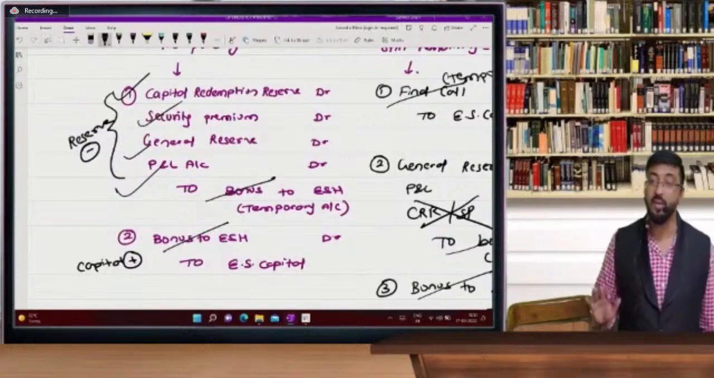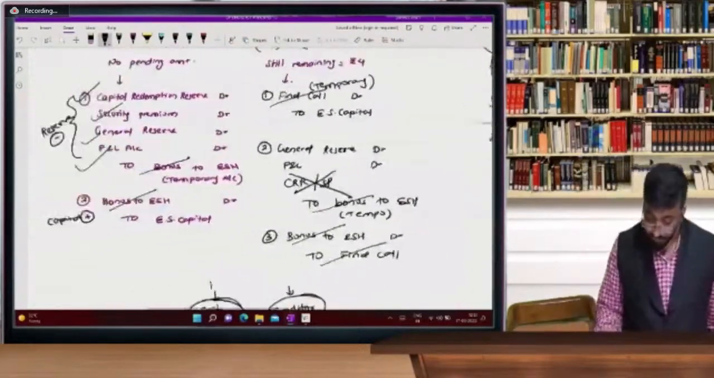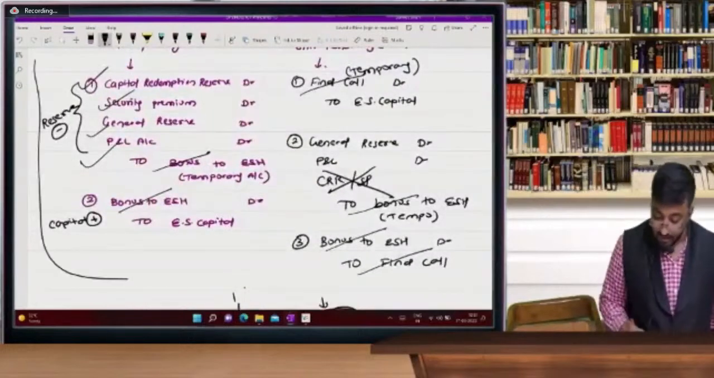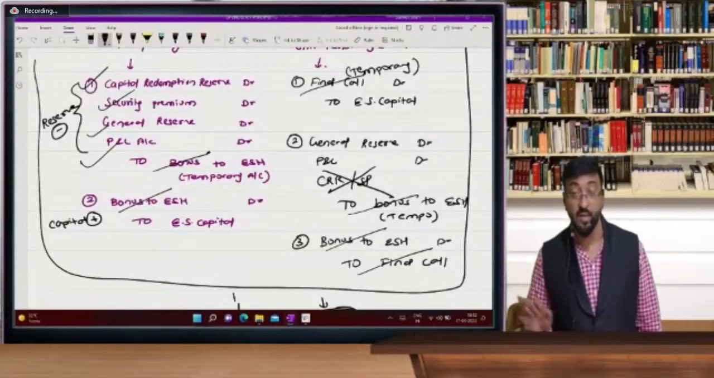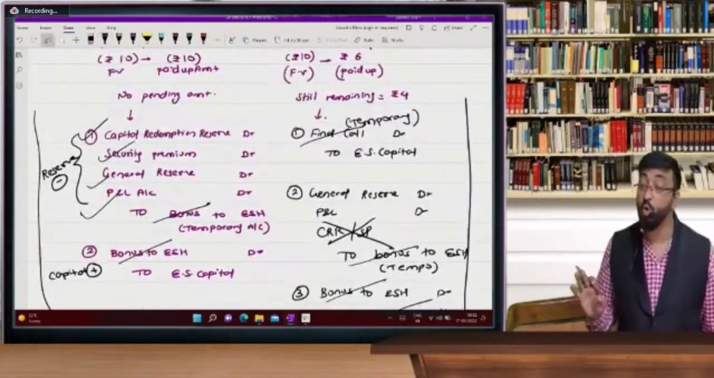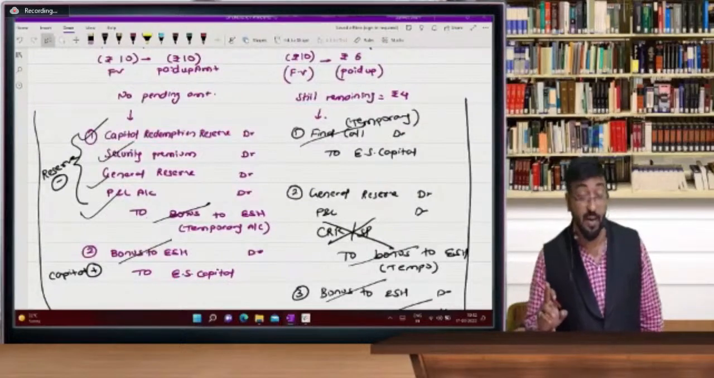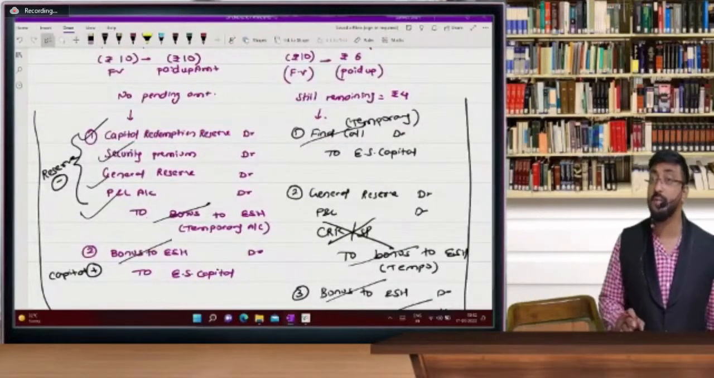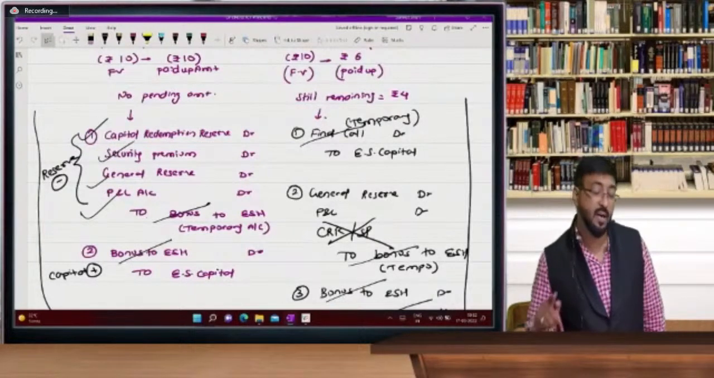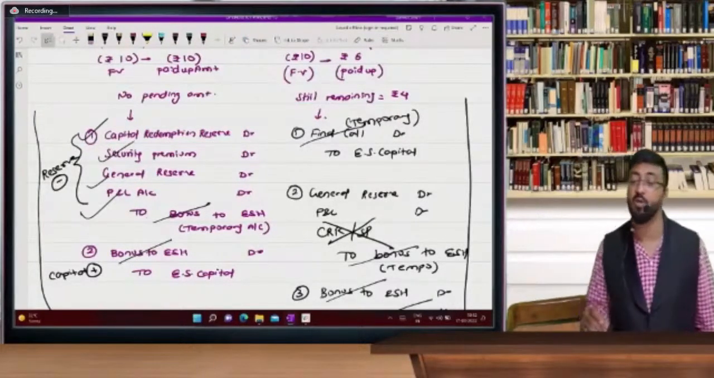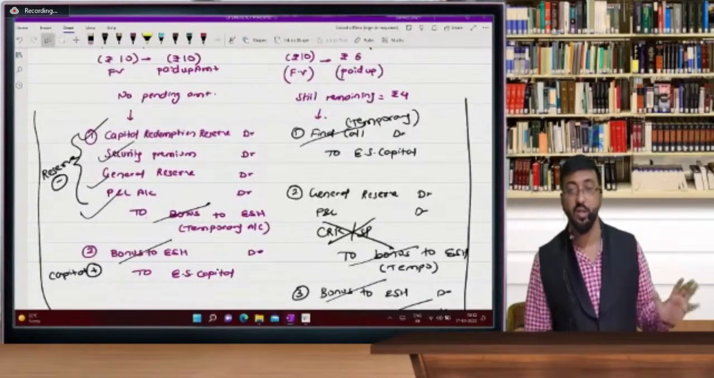Bonus is nothing but you are issuing extra shares. Chalo. If you understood these entries, bonus problems are very, very easy. So sir, there is no CRR and security premium if shares are partly paid. If fully paid, you can use CRR and security premium, these 2 reserves. Sir, what is CRR? Capital redemption reserve we are going to understand in the chapter on redemption of preference shares, sir. But till today, you just understand.